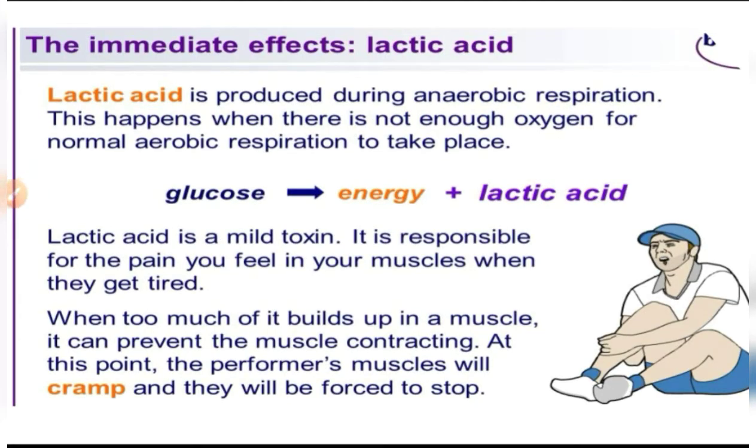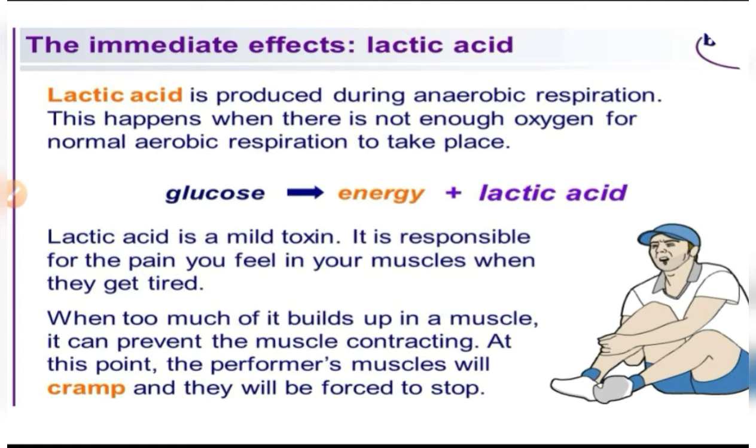The lactic acid is produced basically in our muscles, but it requires some oxygen. It does not take place in the absence of oxygen. The fermentation in yeast, when alcohol and carbon dioxide are produced, takes place in the absence of oxygen. But here, when lactic acid is produced in muscle cells, this takes place in an insufficient supply of oxygen. Means oxygen is there but not in proper amount.